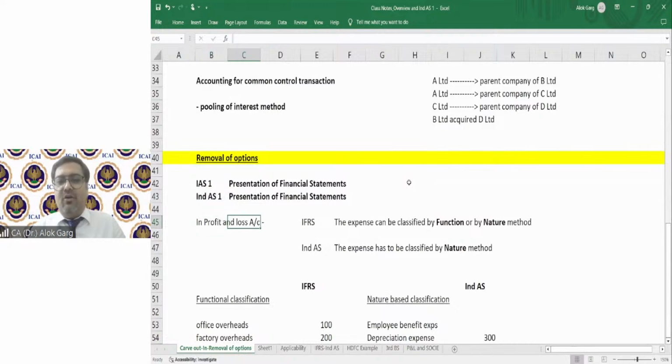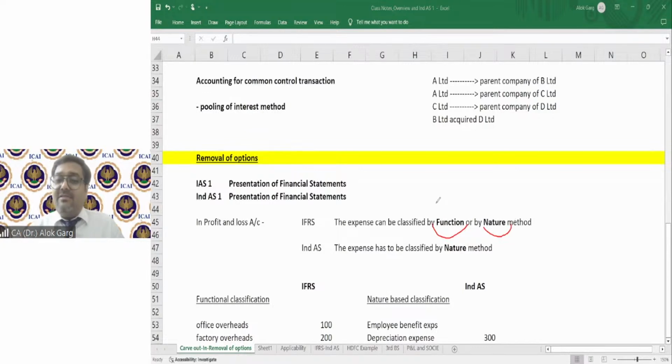So friends, in the profit and loss account, IFRS says that the expense can be classified either by function method or by nature method. Are you getting me? IFRS, when I say IFRS, means IAS1, the standard. In IFRS, it says that in the profit and loss account, you can classify your expenses either by the function method or by the nature method. Sir, we don't know function and nature method. I'll explain. But in IFRS, there are two choices, either by function or by nature.